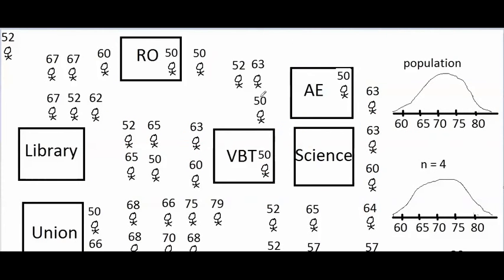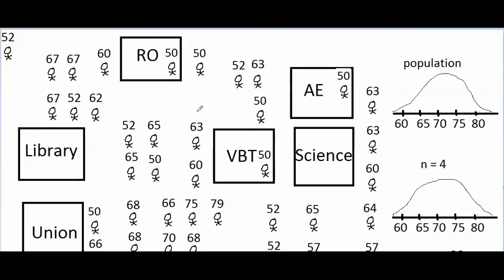Now we've covered the first half of the central limit theorem, which says that if the population is skewed, then the sampling distribution will be skewed just like the population with a small sample size, but will be roughly normal with a large sample size of 30 or higher. This is the second half of the central limit theorem, which says that if the population is normal, then the sampling distribution will be normal no matter what the sample size is.